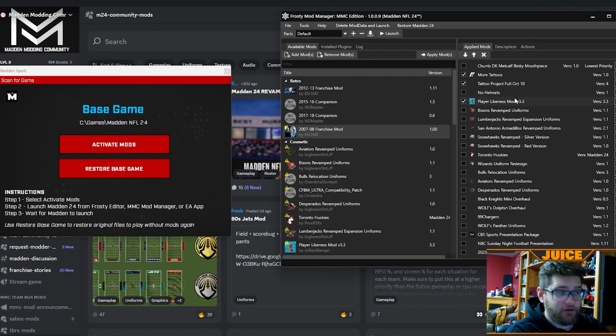And the More Tattoos mod is the same thing as the Tattoo Project, but it's for created, auto-generated players. So the More Tattoos mod will fill out the holes and give random auto-generated players tattoos. Now, I've seen some funny things with this. Like, I was playing a mod where a coach actually had tattoos because of this mod. It was an auto-generated coach, and he had tattoos, which I thought was pretty funny.